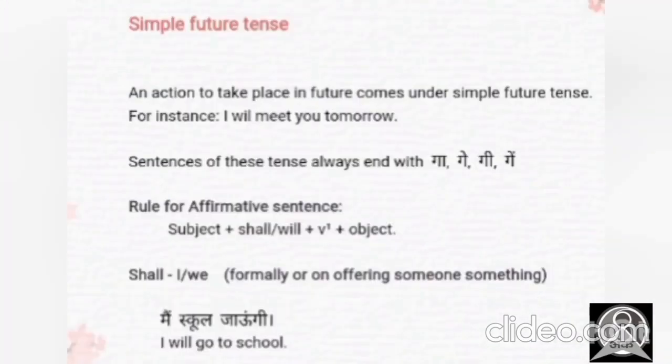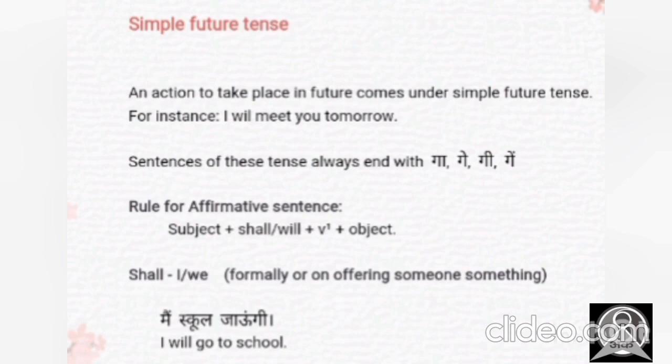Simple future tense. See, it's all about those actions which are not happening in present and were not in past as well. These actions are going to be in future, okay? An action to take place in future comes under simple future tense. For instance, I will meet you tomorrow. I'm going to meet you tomorrow. Okay. So these are the identities of the simple future tense.